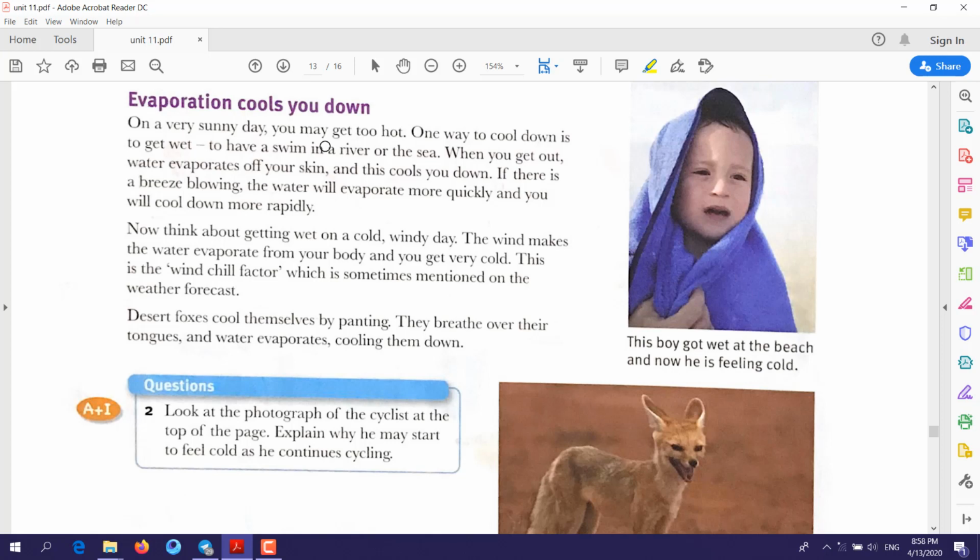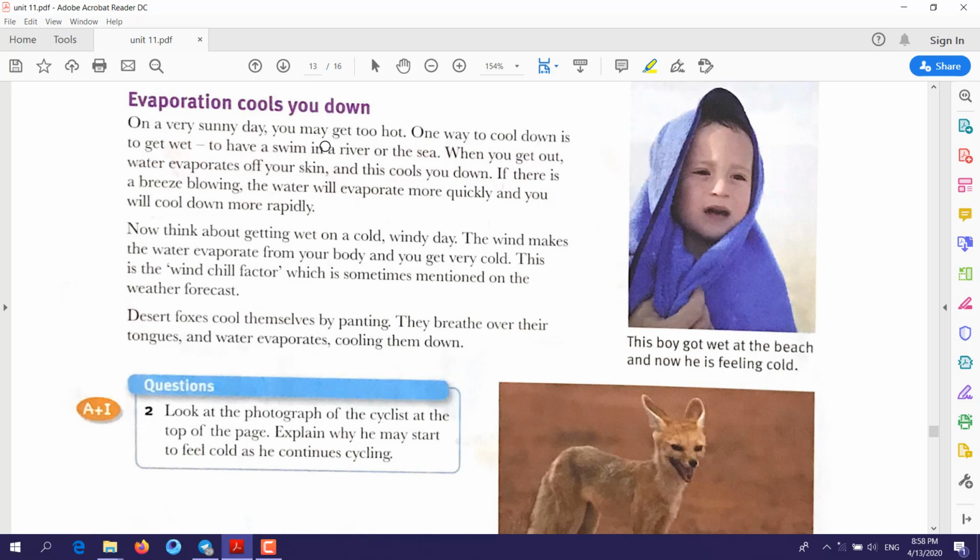Your body will start sweating. When your body starts sweating, this water that comes out of your body takes some of the heat energy from inside your body to the outside.